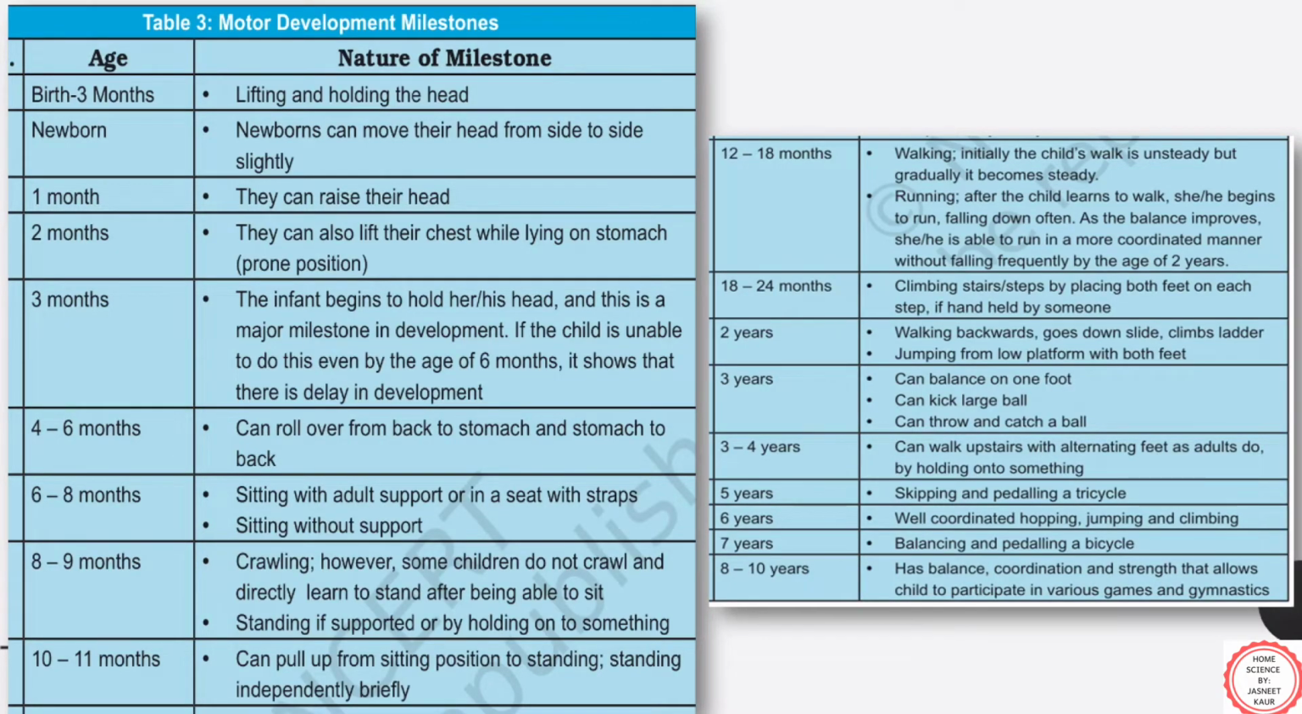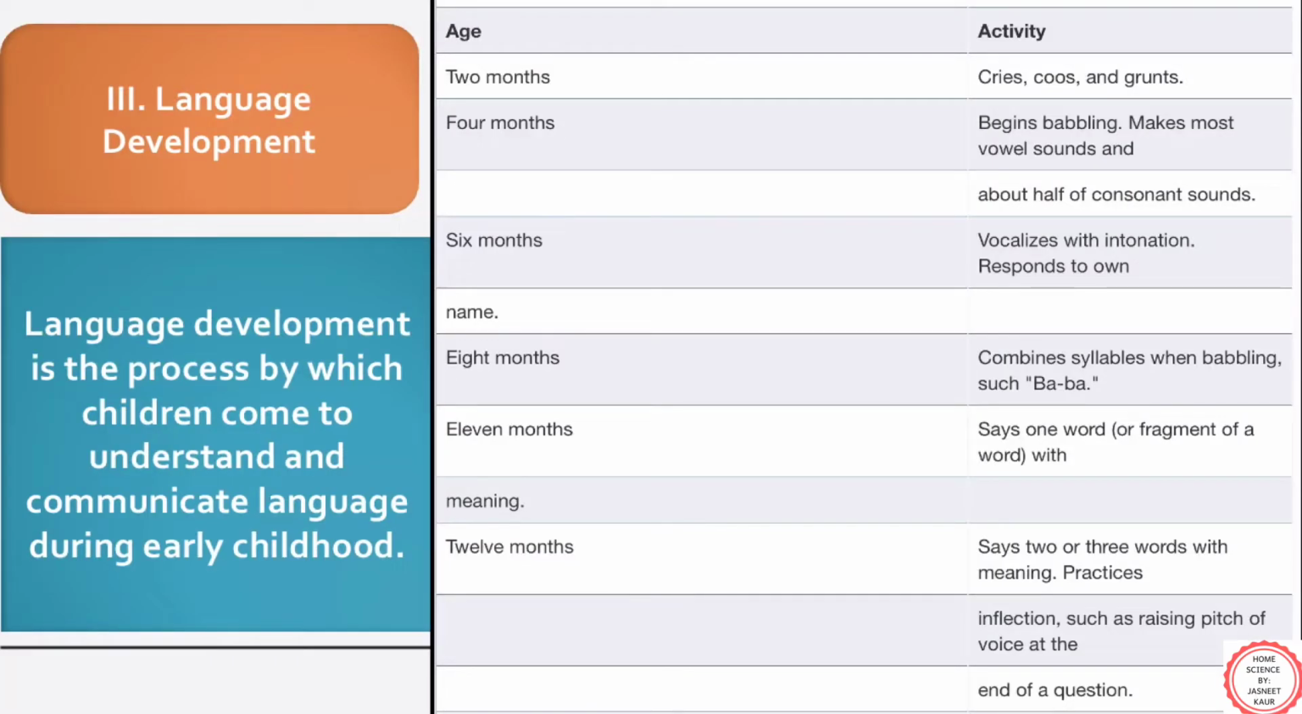If I talk about the age of 8 to 10 years, the same child must become proficient in balancing, coordination, and developing strength that allows him to participate in various games and activities which involve a lot of physical tasks. Moving on to the next development, that is language development. It is the process by which children come to understand and communicate language during initial years of their life.